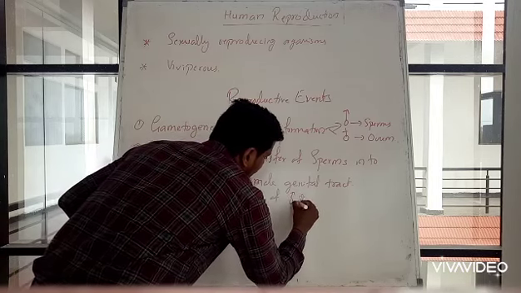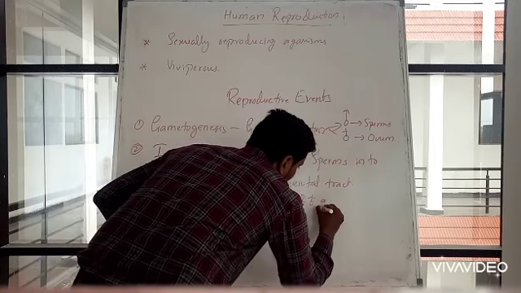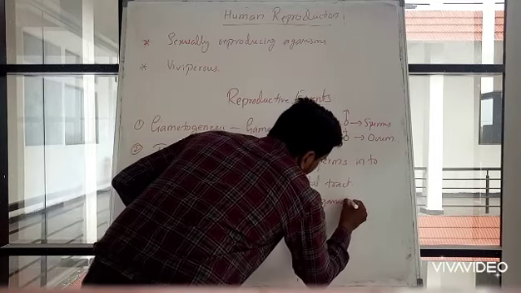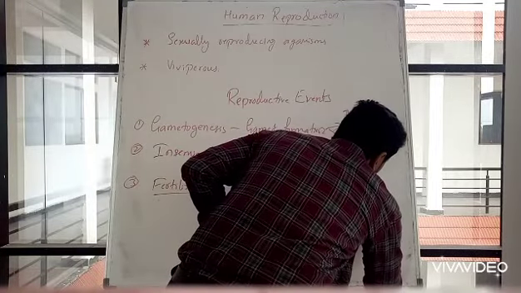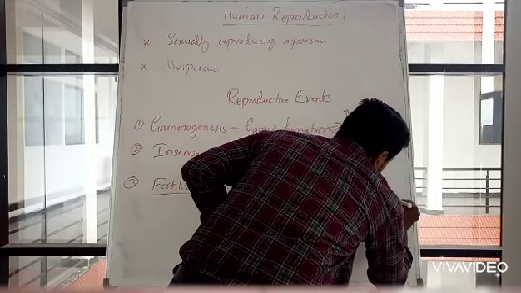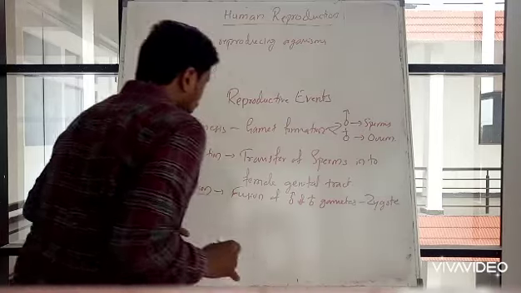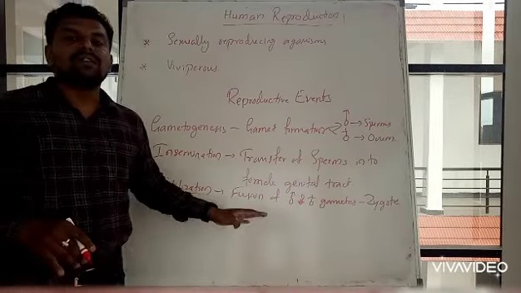After fusion, the cell is called a zygote.